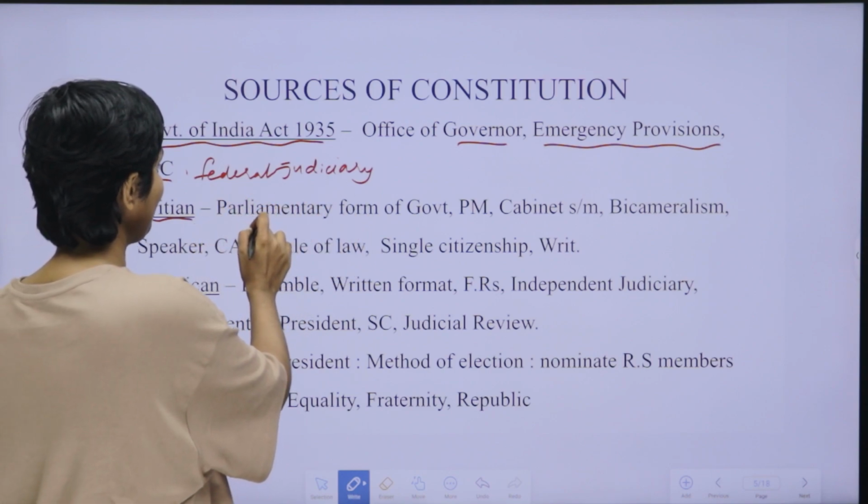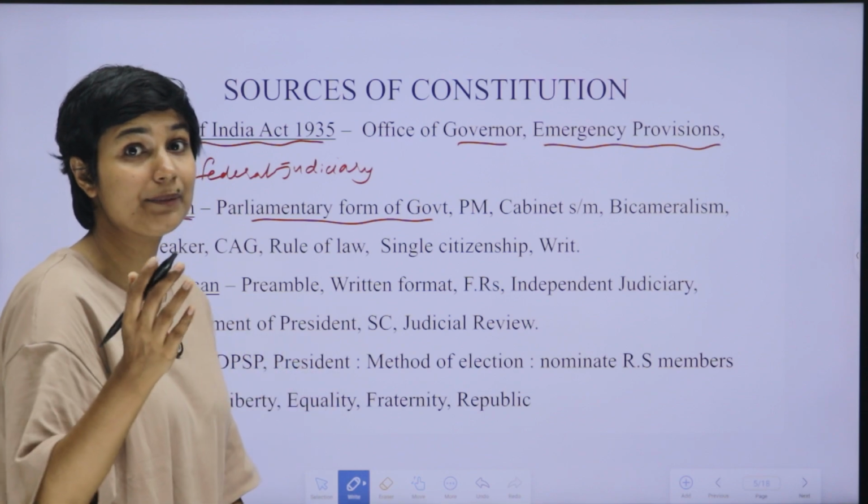First is the parliamentary form of government.